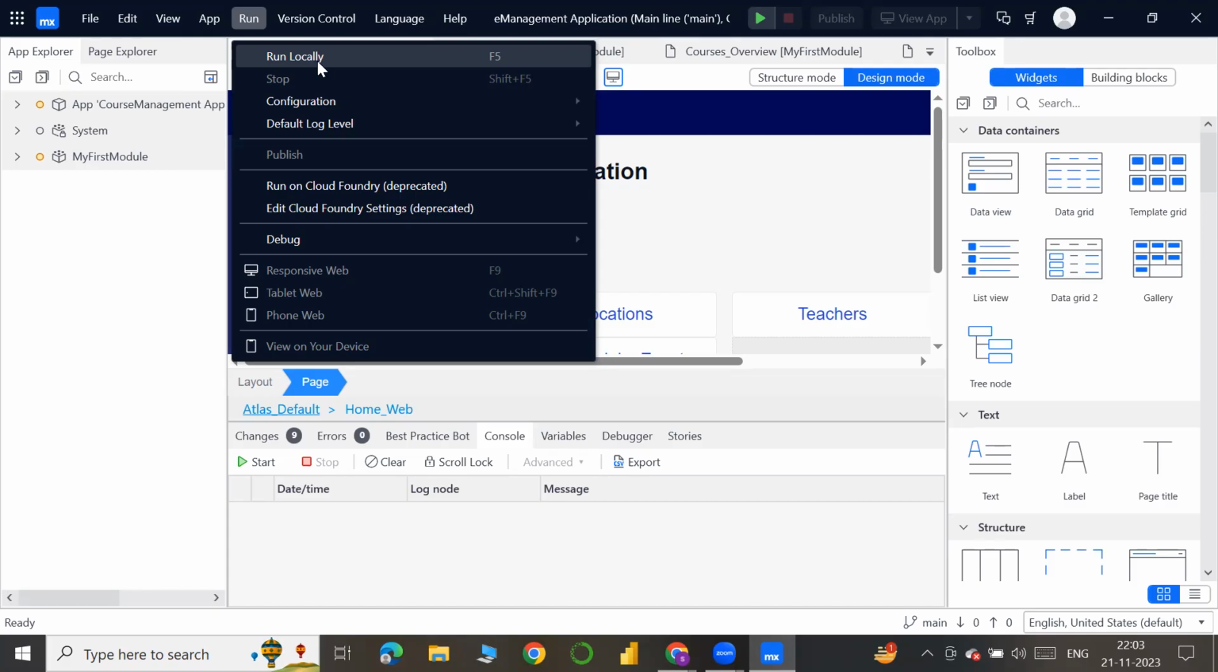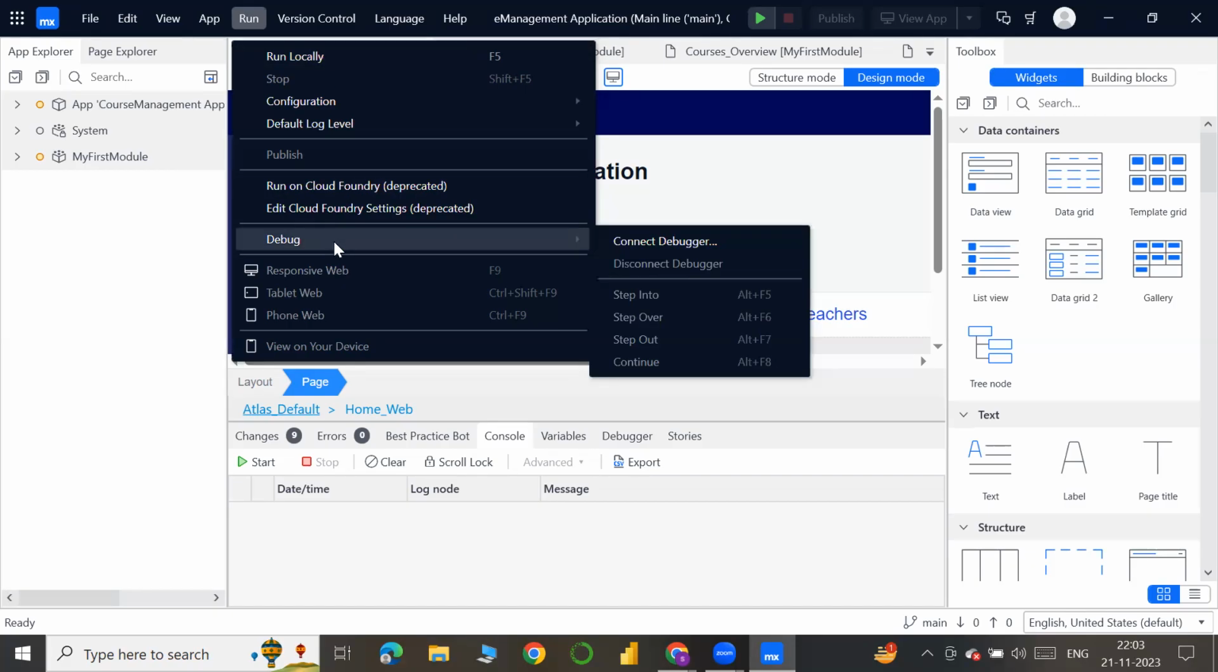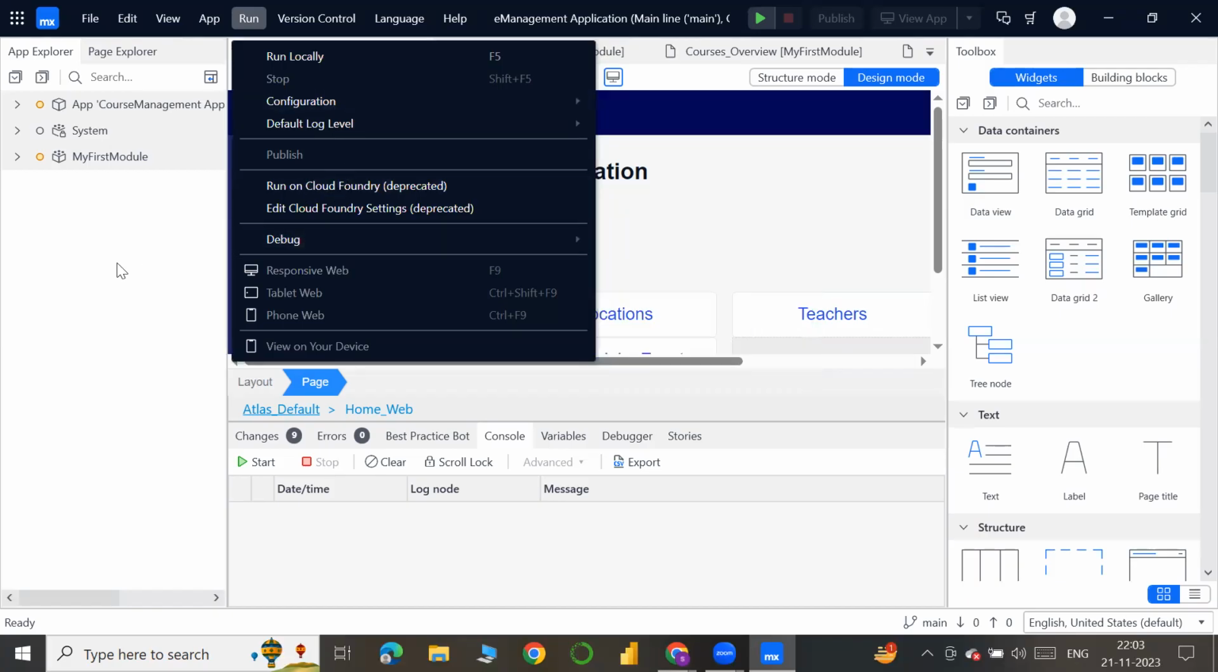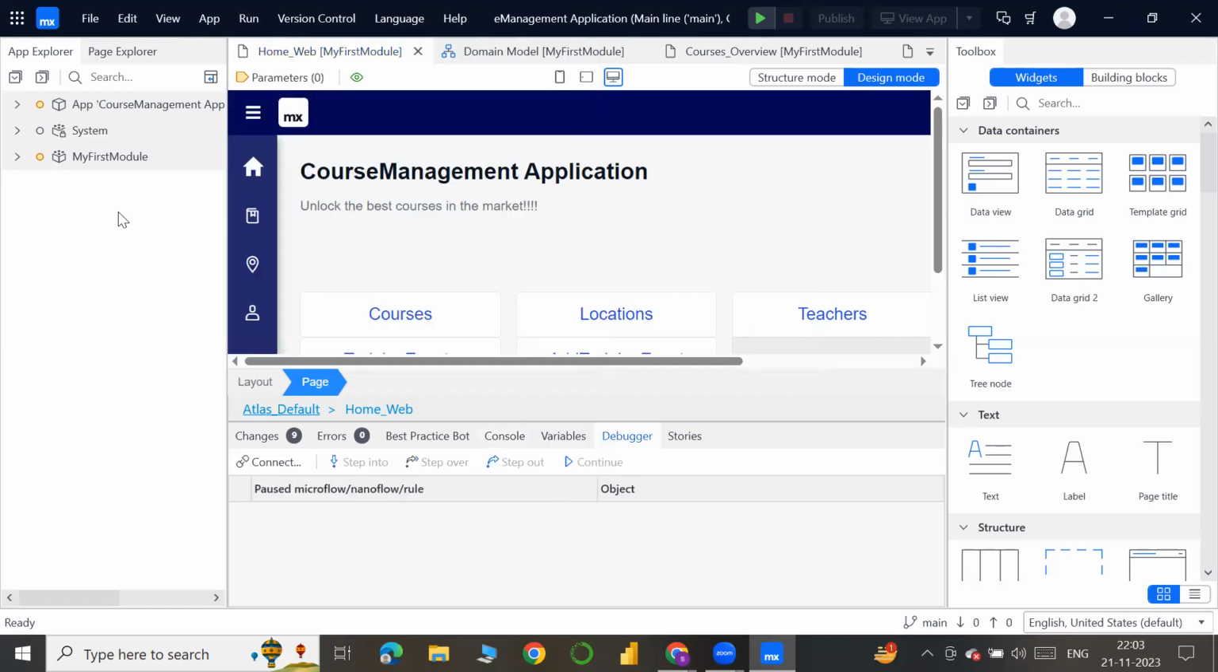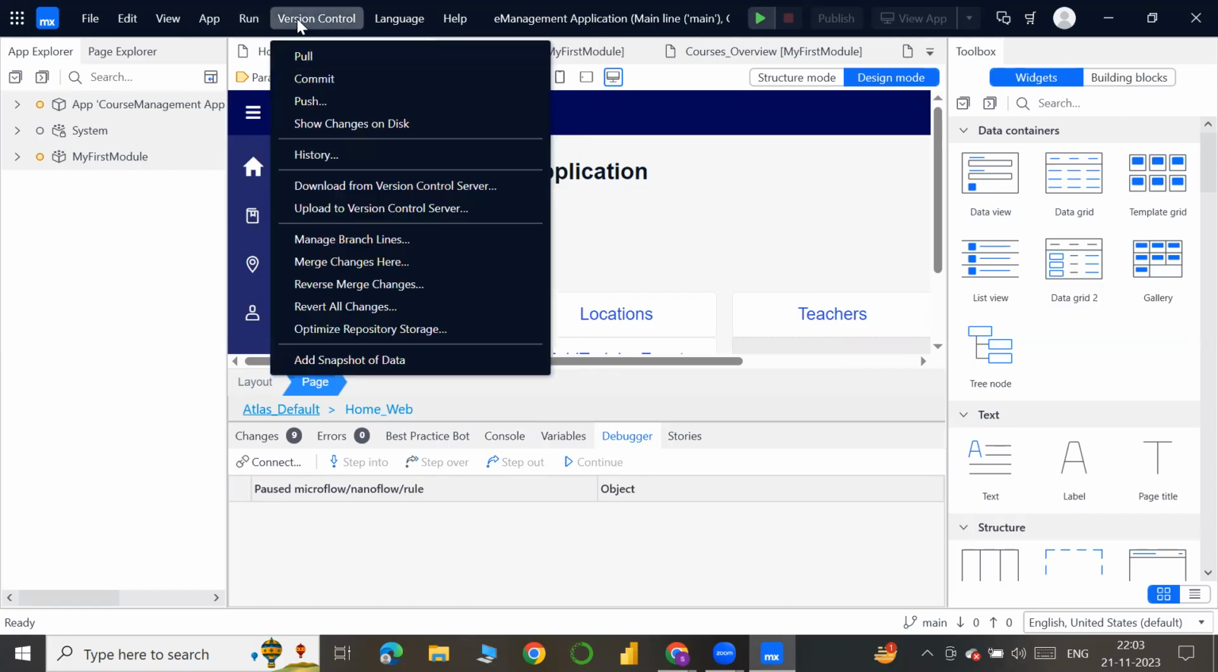Okay, and we have options like debug and everything. Debug is already there. Version control is nothing but what we call the team server in Mendix. Team server, in the sense, is similar to Git. Where will you store the code? Code versions, previous versions or already committed versions, everything. You can pull them, you can push them, you can see the history and everything.